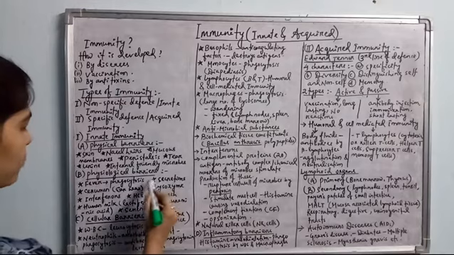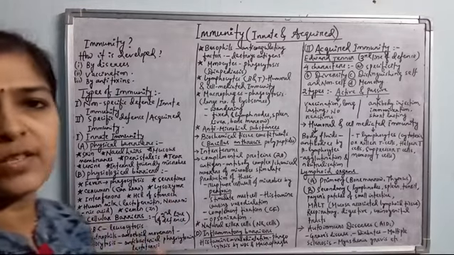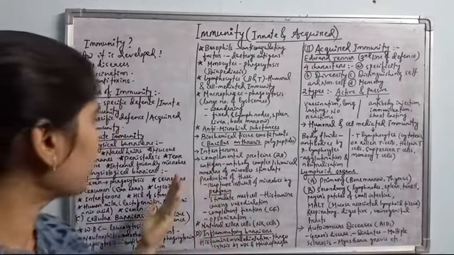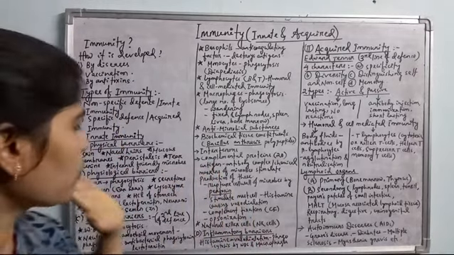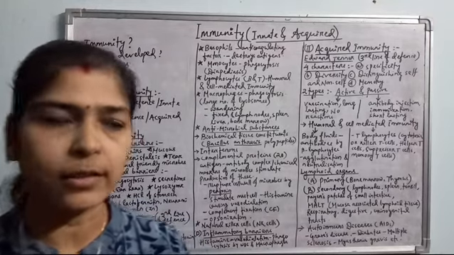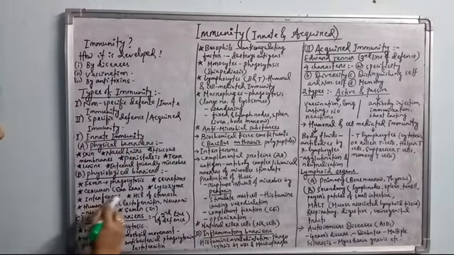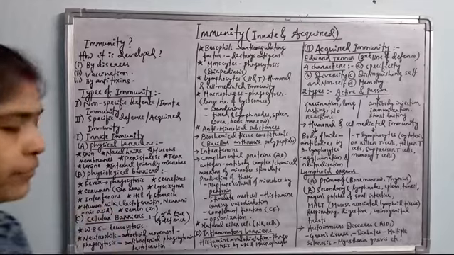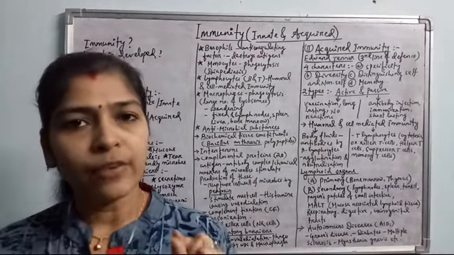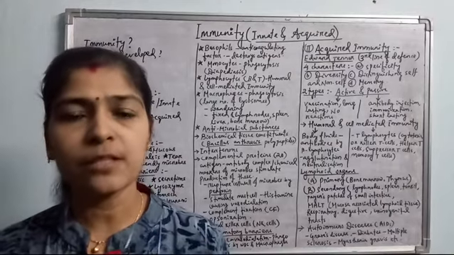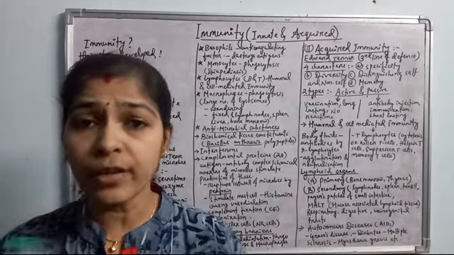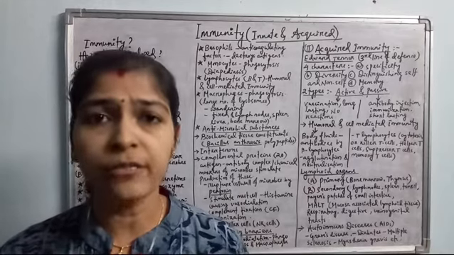Then next is lysozyme. Already we have discussed that lysozyme is present in our tear, in our saliva, and also in the urine. It has antibacterial property and kills different bacteria. Then interferons. What exactly are interferons? These are nothing but glycoproteins produced by virus-infected cells. These interferons do not kill the viruses, but they alert the neighboring cells which are not already infected by the viruses.